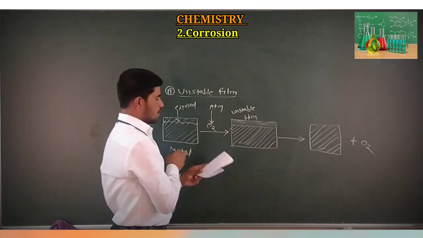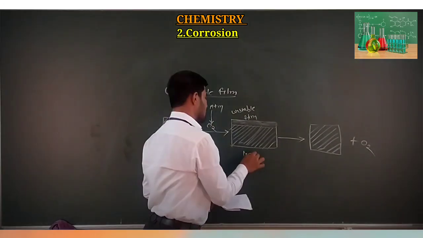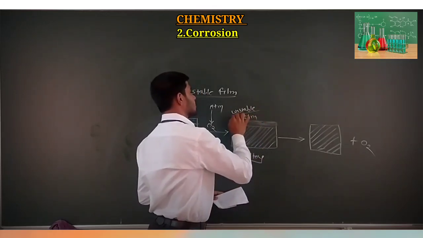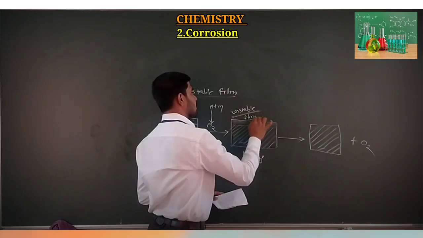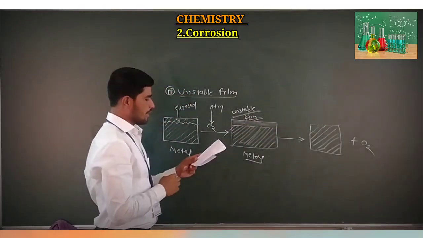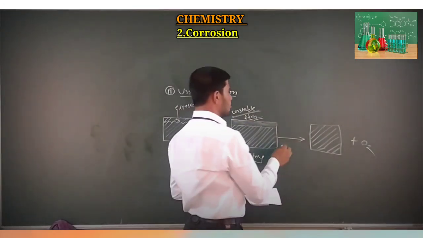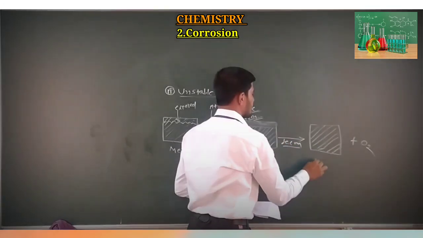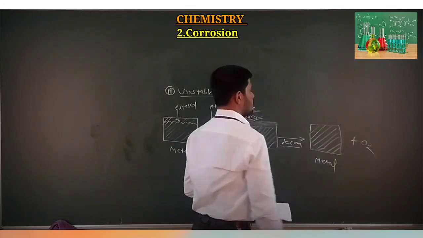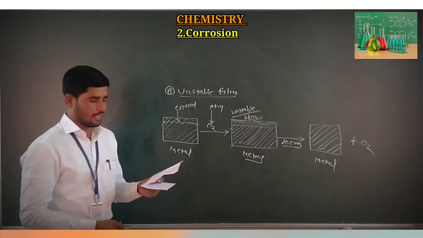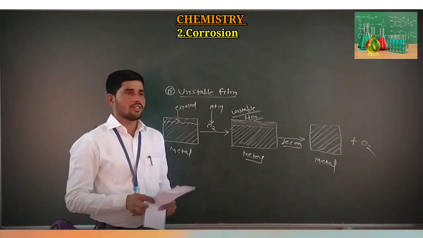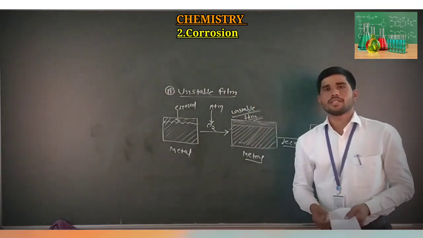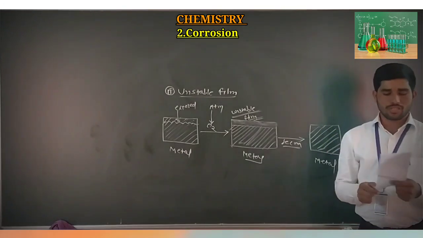Then we get metal, but the surface part is an unstable film, and when the decomposition of this film takes place, we again form metal and oxygen.